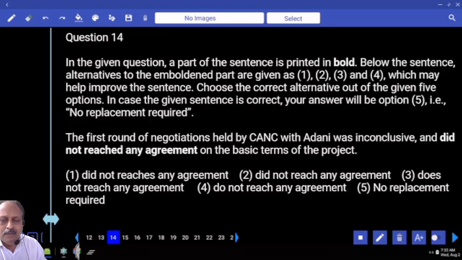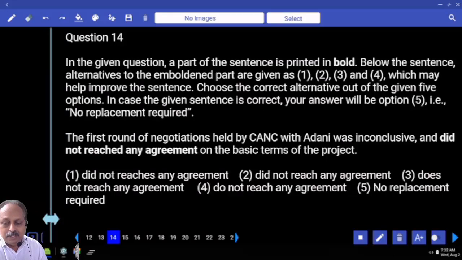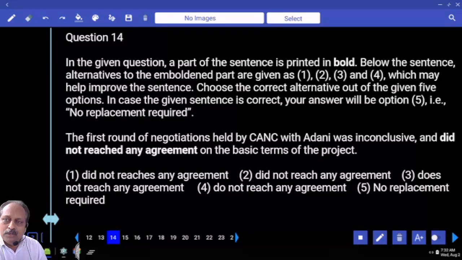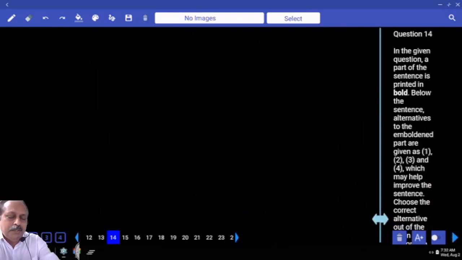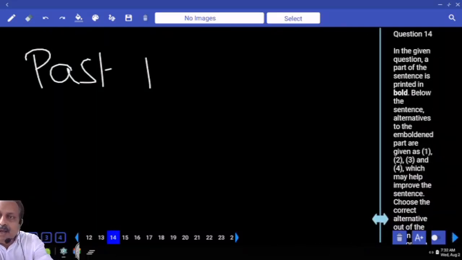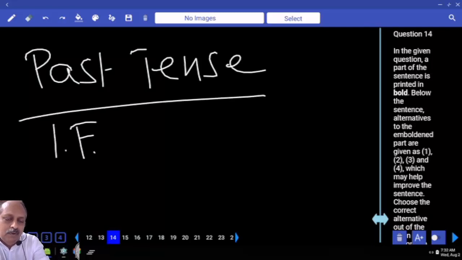Then what do we have? Same pattern, phrase replacement. The first round of negotiations held by the CANC with Adani was inconclusive and did not reach any agreement. Which part? The second option is the answer. Why? Tell me. Past tense. Which tense is that? Past tense.